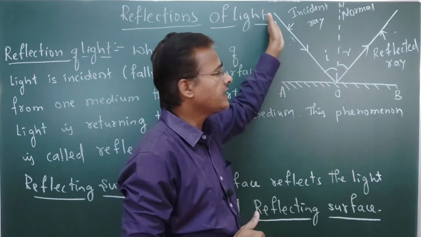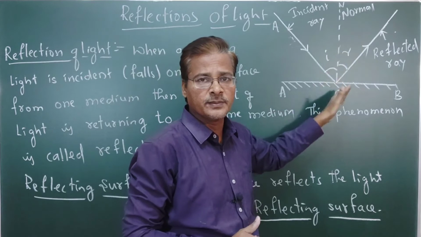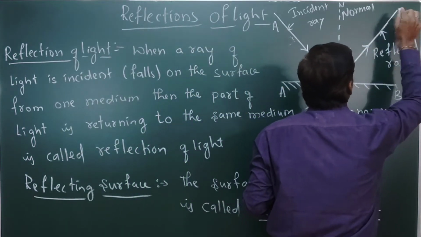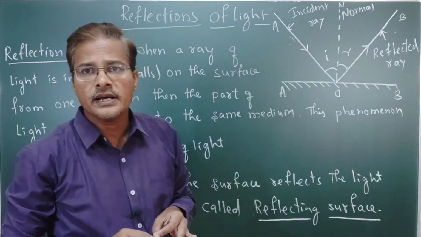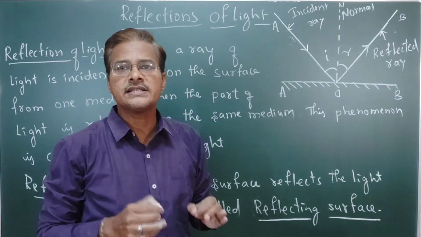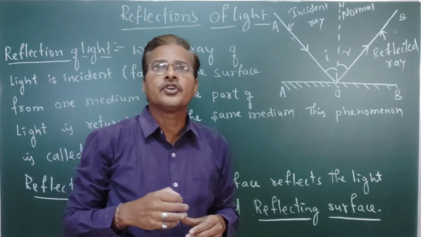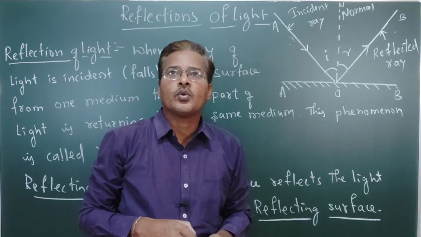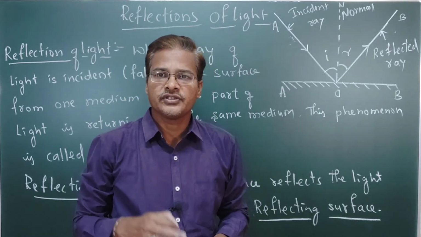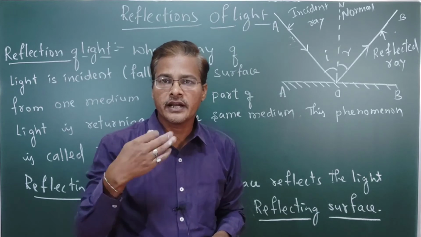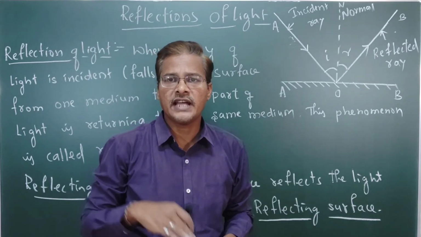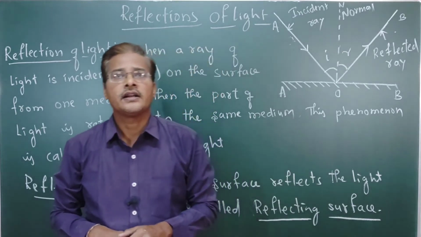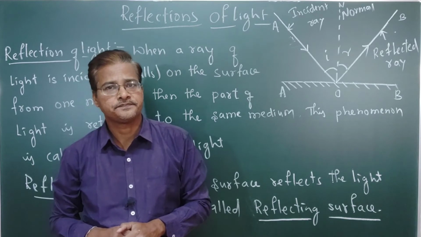When the incident ray falls on the surface, it rebounds and gets reflected. That is OB. OB is called the reflected ray. Reflected ray means the ray which returns to the original medium, the same medium. That ray is called the reflected ray. Followed the things?